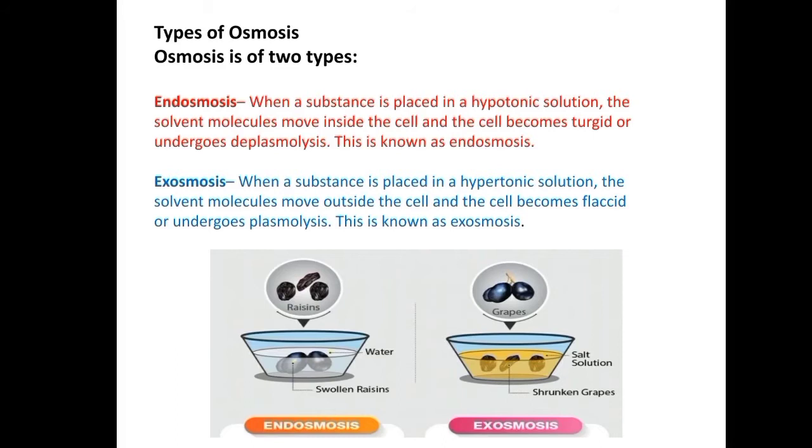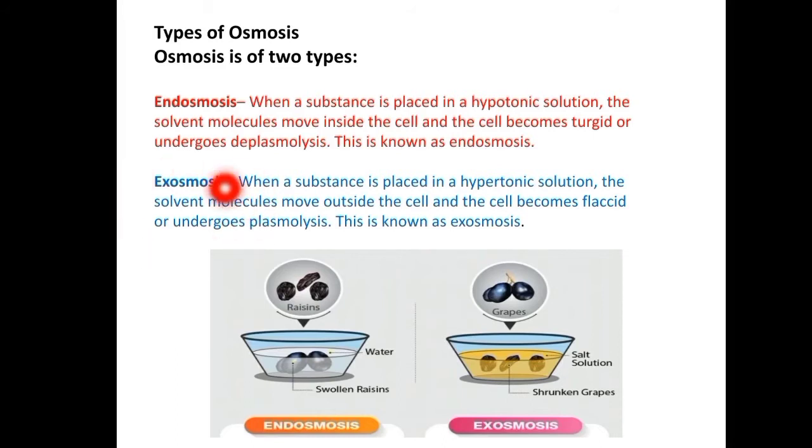So endosmosis increases the turgor pressure of the cell, and it can cause the cell to swell considerably as more and more water enters. If a cell is surrounded by pure water, then too much water may enter, to the point that the cell will swell so much that it bursts. This is more common in animal cells than in plant cells, because plant cells have cell walls. So next one is exosmosis.